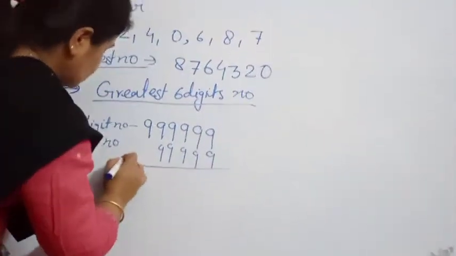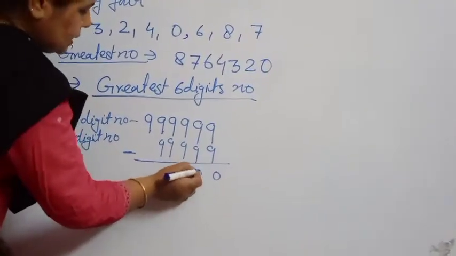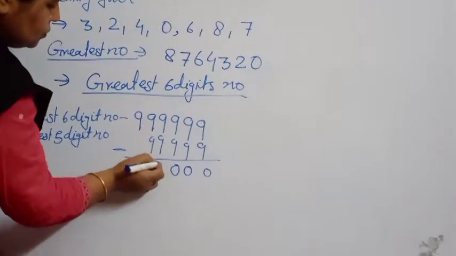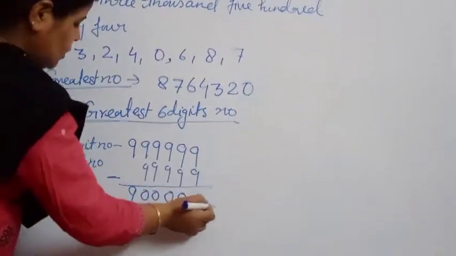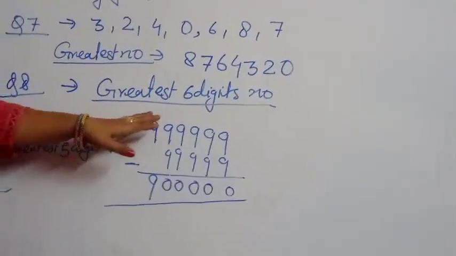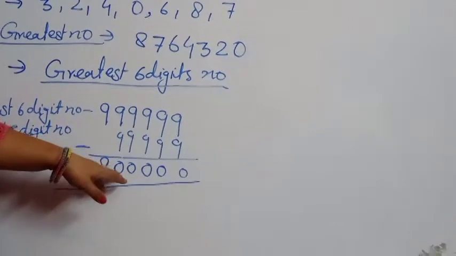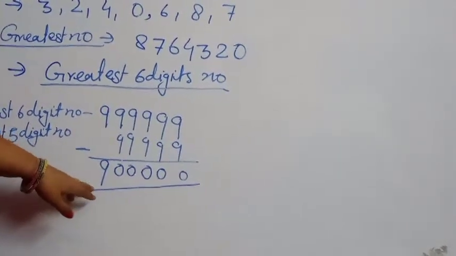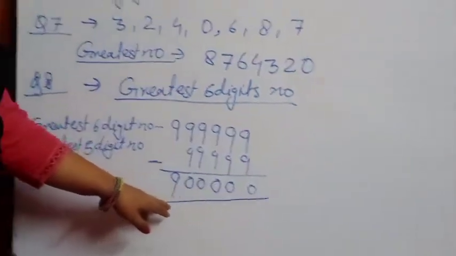Do subtraction. You can see 9 minus 9 is 0, here also 0, 0, 0, and 9. In this way, how many 6-digit numbers should there be? It will be 9 lakh. 9 lakh 6-digit numbers will be there.